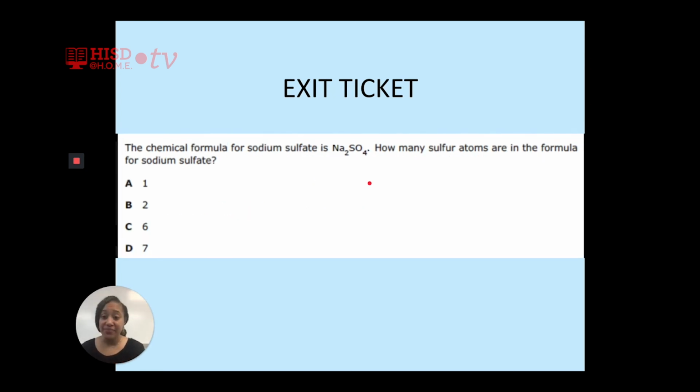Last question. The chemical formula for sodium sulfate is Na2SO4. How many sulfur atoms are in the formula for sodium sulfate? A1, B2, C6, D7.